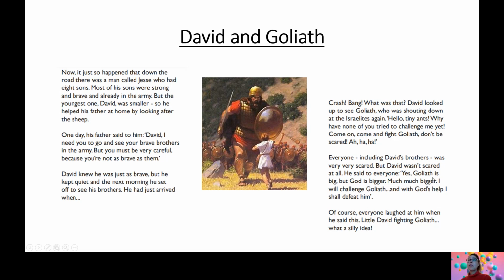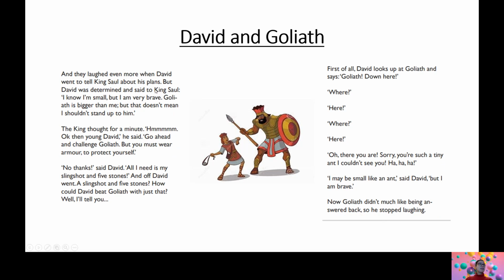He said to everyone, yes, Goliath is big, but God is bigger, much, much bigger. I will challenge Goliath, and with God's help, I shall defeat him. Of course, everyone laughed at him when he said this. Little David fighting Goliath, what a silly idea. And they laughed even more when David went to tell King Saul about his plans.